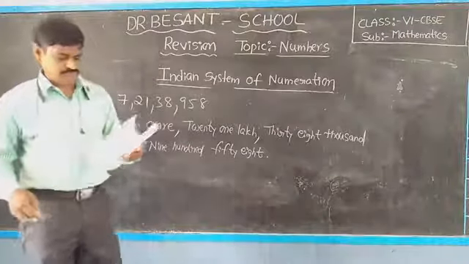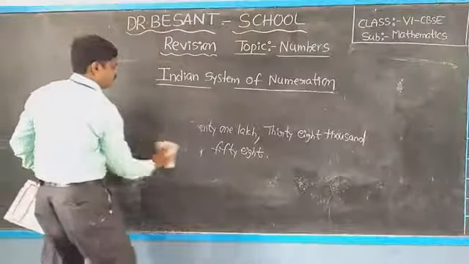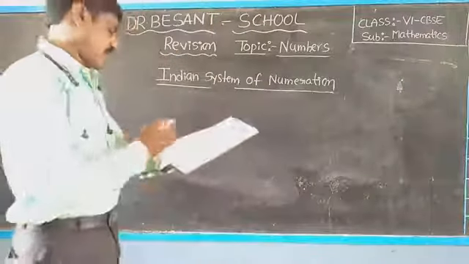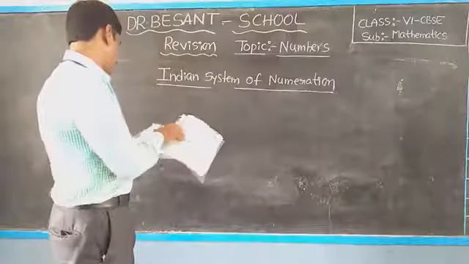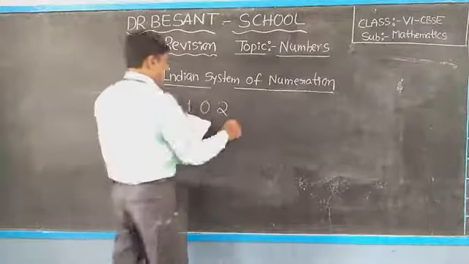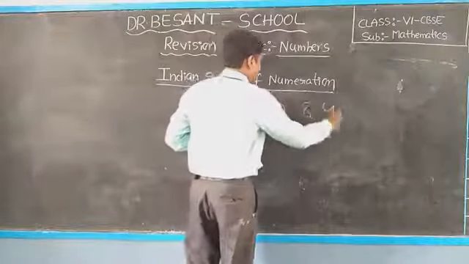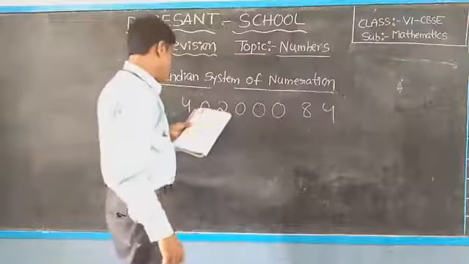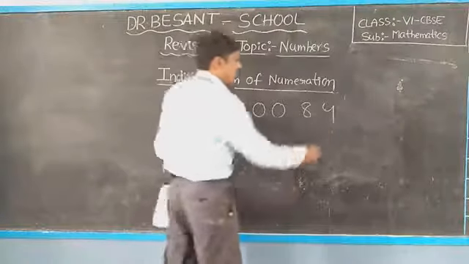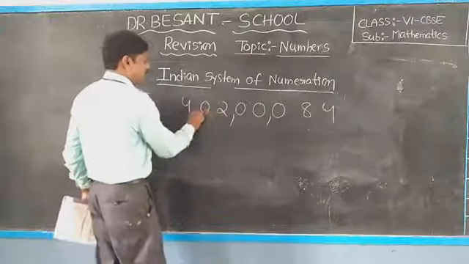Next, one more example I will tell you: 4, 0, 2, 0, 0, 0, 8, 4. Again 1 to 10 to 100, 1000, 10,000, lakh to 10 lakh, crore.